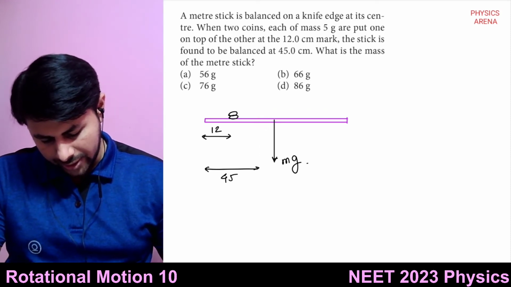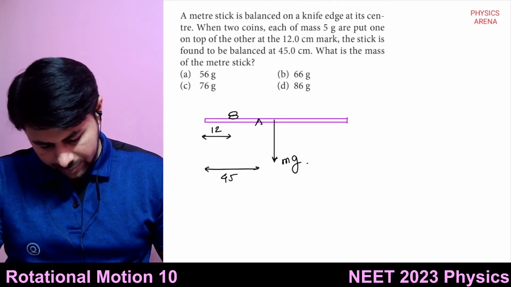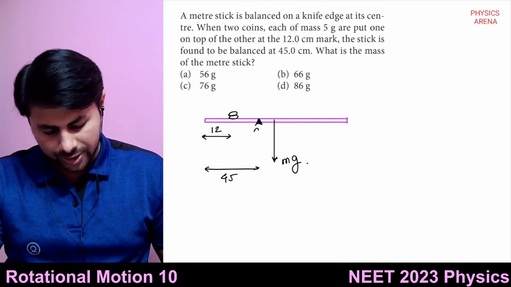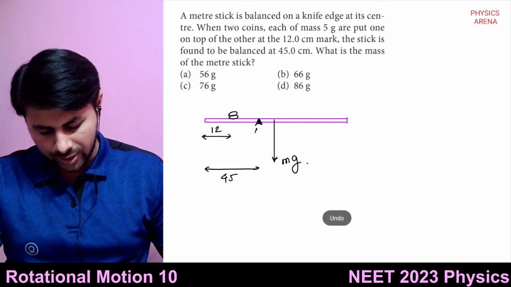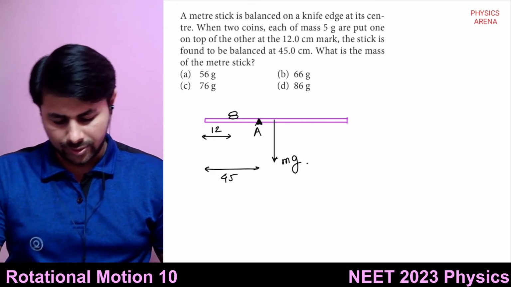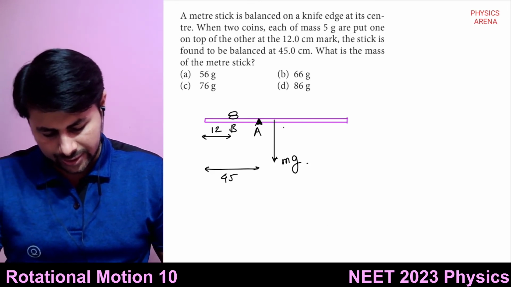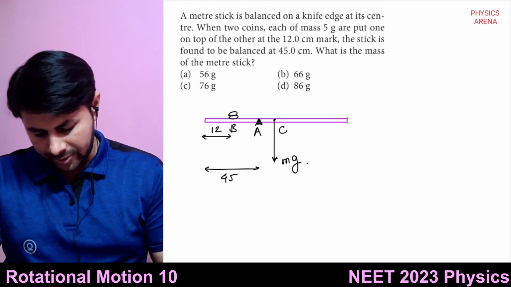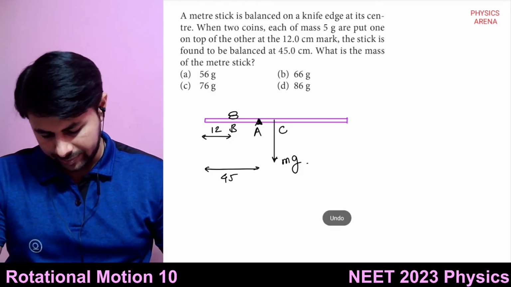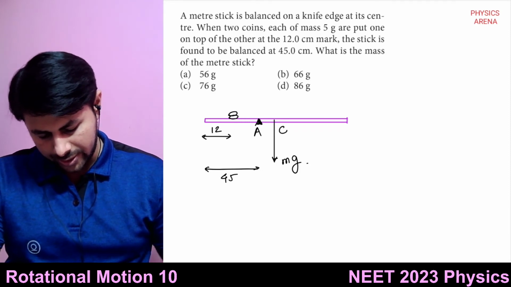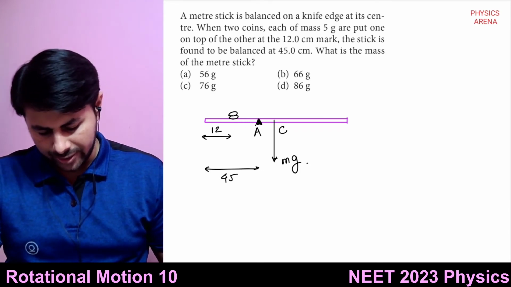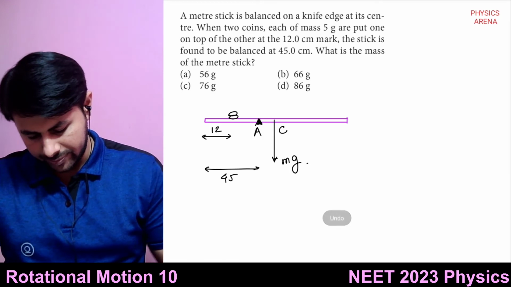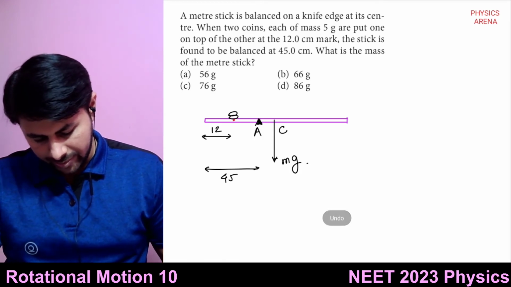Let's call this point O, or let's call it A only. This is B and this point is C, right? These two coins you are keeping at point B.